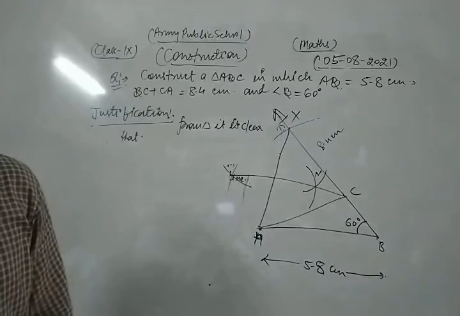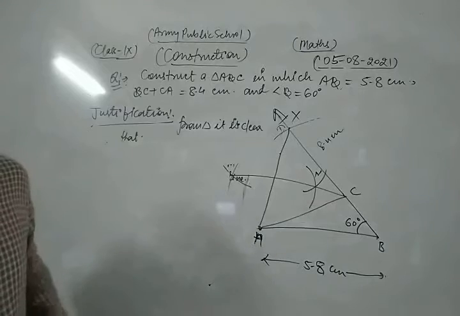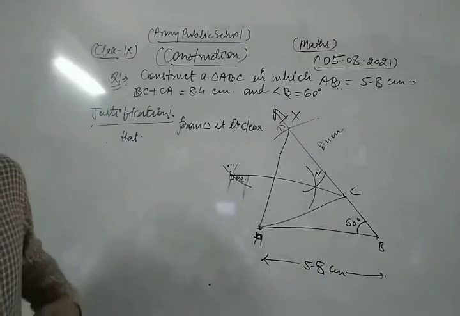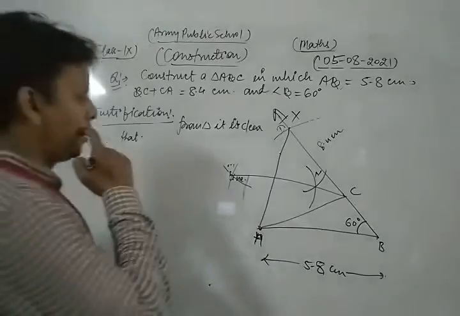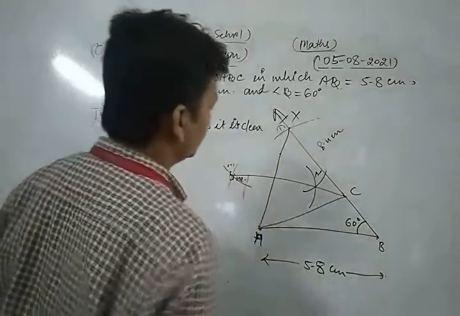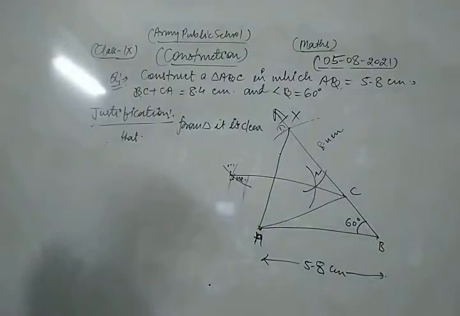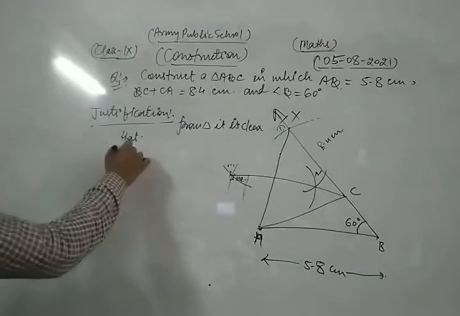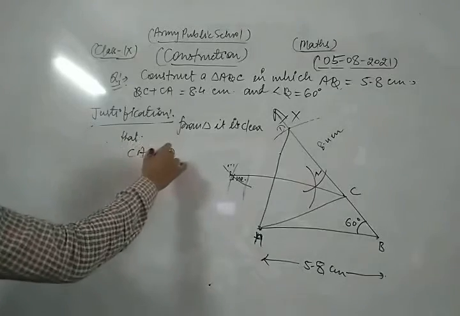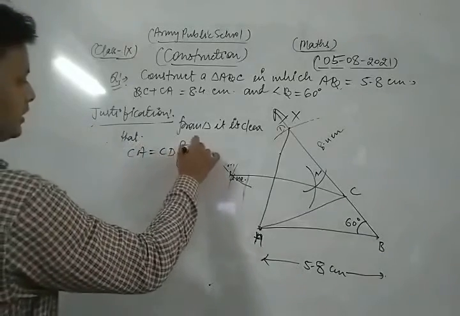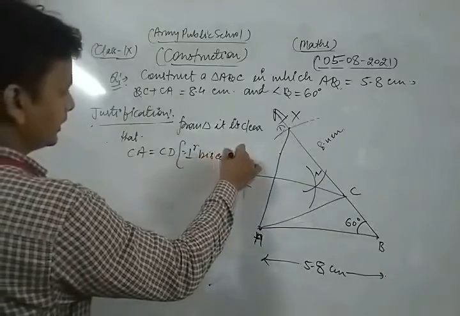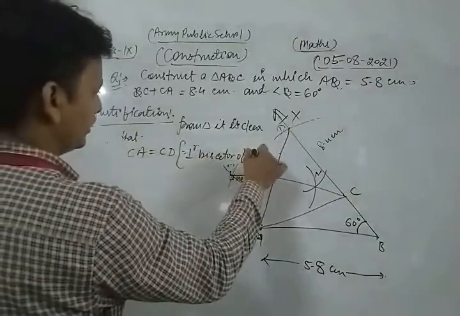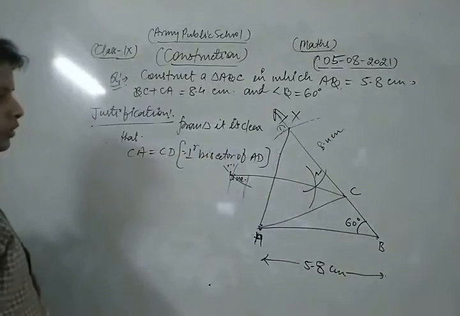So here CA is equal to CD, because this is the perpendicular bisector of AD. Okay, CA is equal to CD, since this is the perpendicular bisector of AD. So CA is equal to CD.